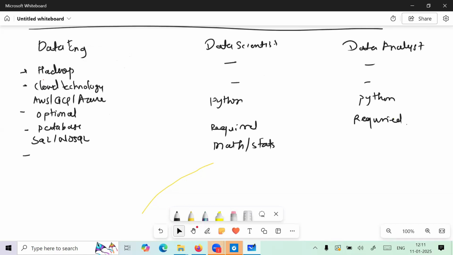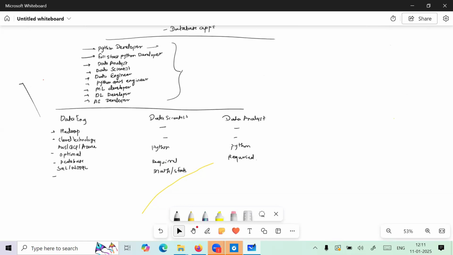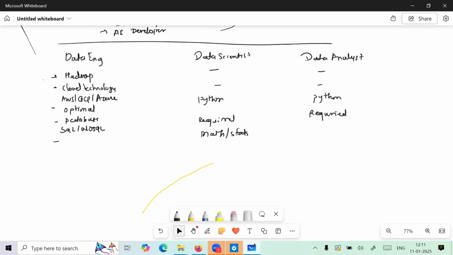Here not required, and here also not required. Then machine learning and deep learning. It is required for data scientists, optional for data analyst, and not required for the data engineer. Then NLP, computer vision, it is required to become a data scientist. It is completely optional here and it is not required here.